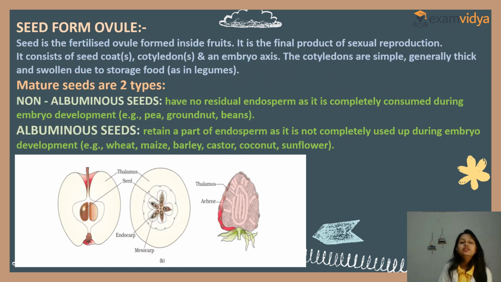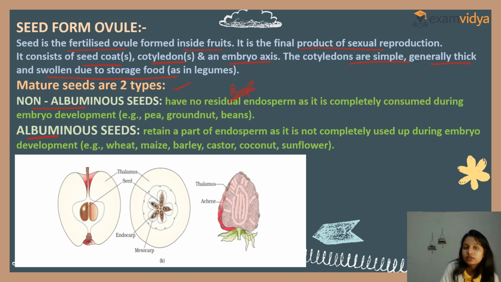Now, seed from ovule. What will form? Seed is a fertilized ovule. It is the final product of sexual reproduction. Clear? It consists of seed coat, cotyledons and embryo axis. The cotyledons are simple, generally thick and swollen due to storage food, as in legumes. Now, mature seeds are of two types, non-albuminous and albuminous. Very important, very important.